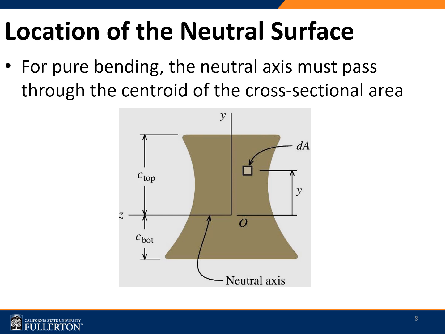That means the stresses acting on the surface, the cross section of the beam, are not uniform. It is linearly varying away from the neutral axis. For our better understanding, the neutral axis of a beam passes through the centroid of the cross-sectional area. That means each section has a centroid, and if you connect all the centroids together, that line would be the neutral axis.